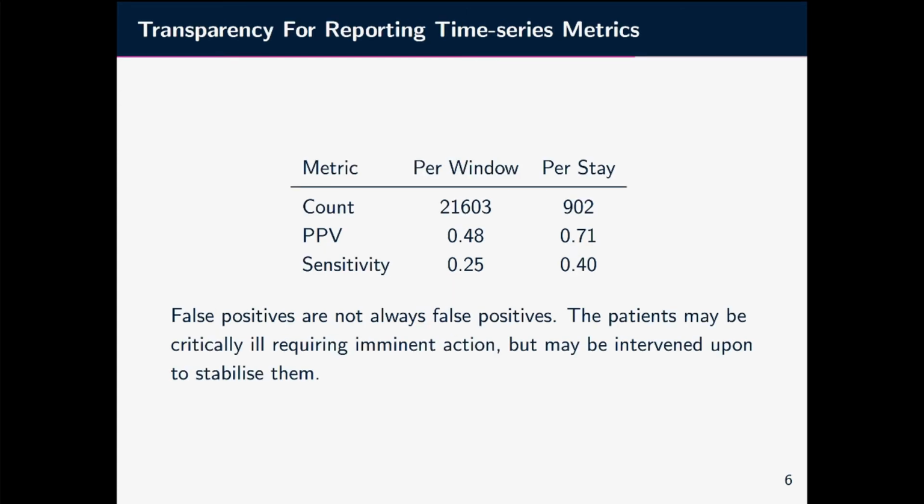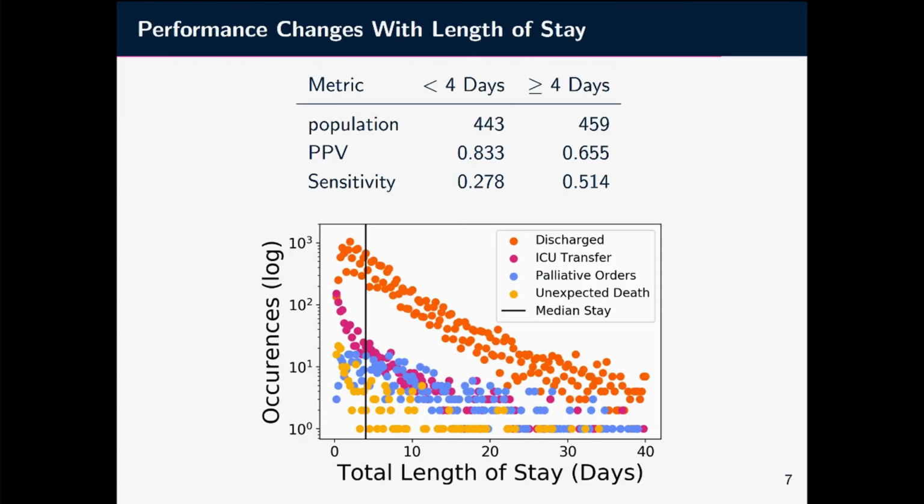You can somewhat ameliorate this by reporting on a per stay basis rather than a per window basis. This means that if a patient receives an alarm at any point before they experience an adverse event, it is considered a true positive. This increases the appearance of the sensitivity and positive predictive value of the model. However, neither aggregate metric shows how many alarms are truly actionable.